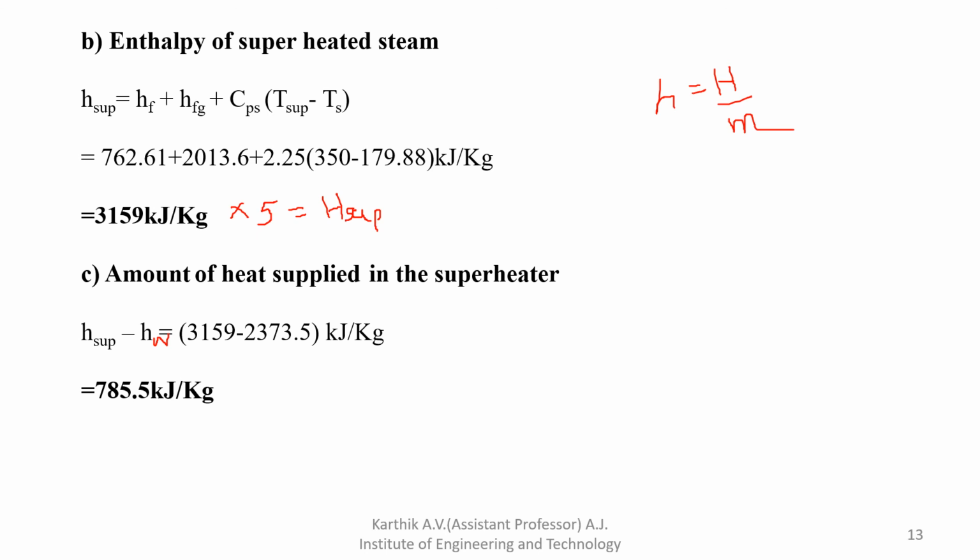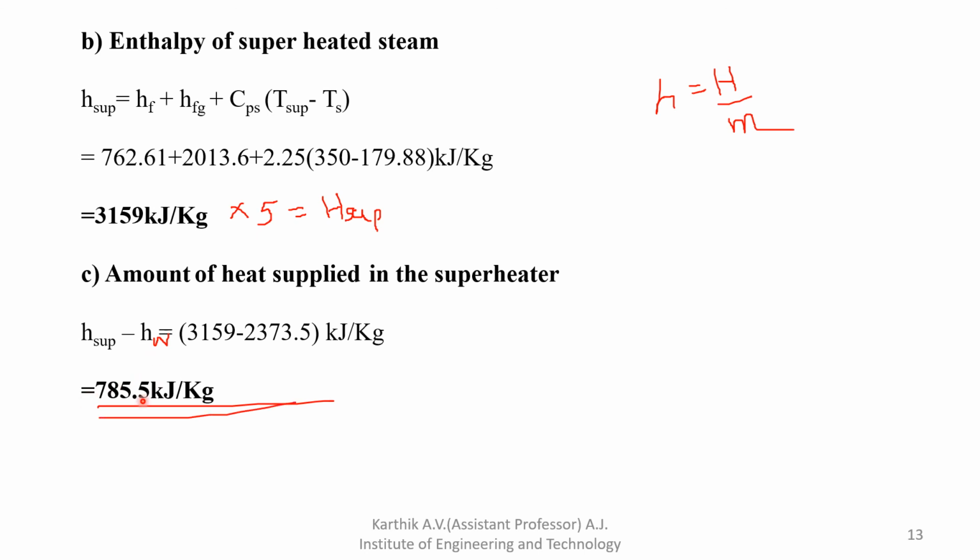You have to subtract H superheated minus HW. HW is nothing but the enthalpy of wet steam. You will get the actual amount of heat supplied to the superheater, that is 785.5 kilojoule per kg.